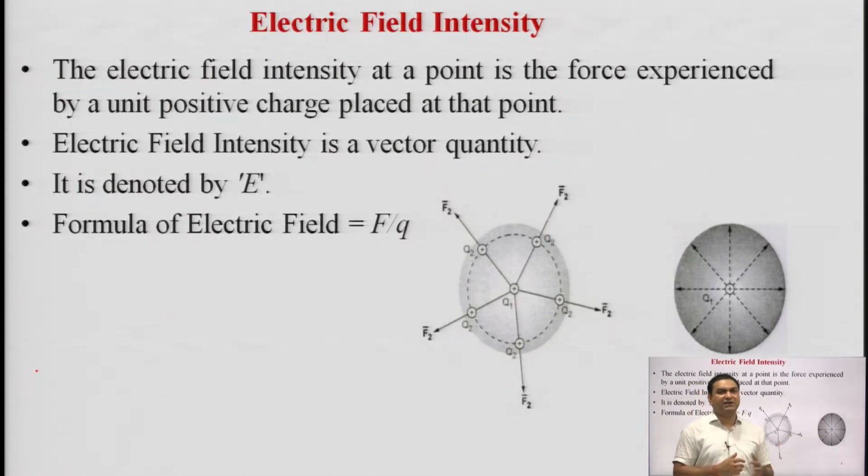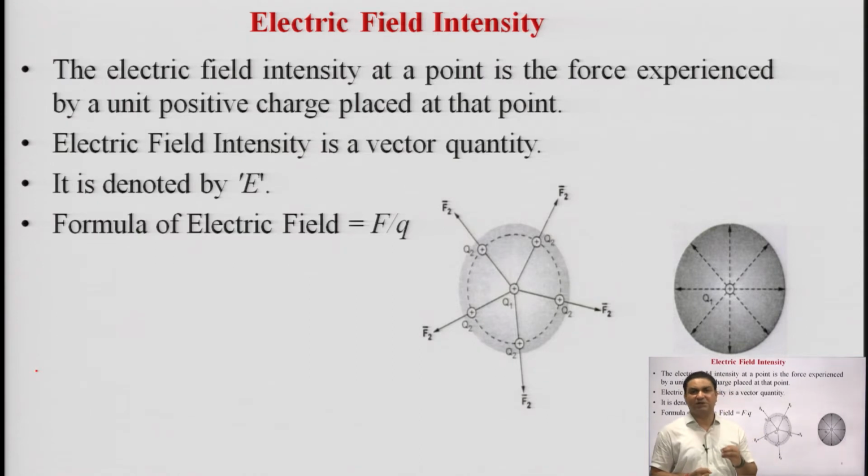What is electric field intensity? When we describe the force between two charges, we can also discuss the electric field intensity. What is the relationship between the electric field intensity and the force between two charges? Electric field intensity is a byproduct of this force between two charges, and it can be defined as the force experienced by a unit positive charge placed at that point.